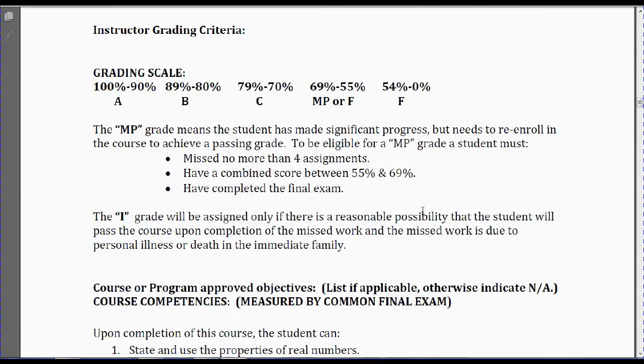Now, if you are familiar with Somerset Community College and other colleges around the system that have an MP grade in their on-campus courses, the MP grade in the online courses does not work the same way. No grades will transfer over. No complete units or modules will transfer from online to on-campus or vice versa. If you have no idea what I'm talking about, then you really don't need to worry about it. But some people do.